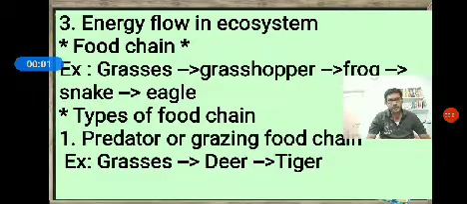Hello students, welcome back. Biology, second PUC, chapter called Ecosystem. In the previous class we discussed what is meant by ecosystem and the types of ecosystem. In that, natural and anthropogenic ecosystem. Natural is again of two types: one is called aquatic, another is called terrestrial. Then anthropogenic, like a man-made or artificial ecosystem.